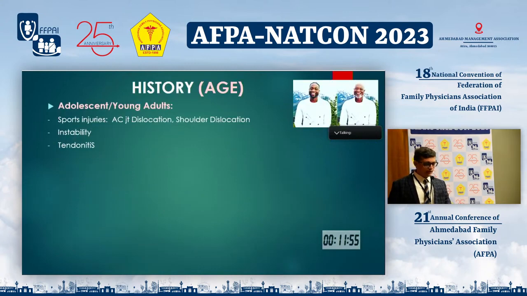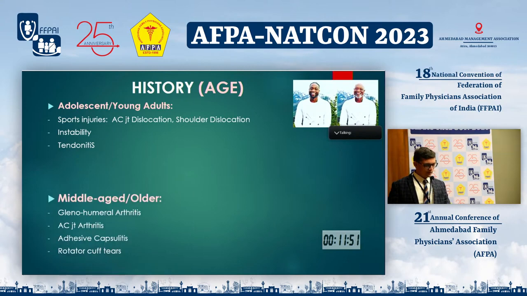In the generally adult population, shoulder pain is because of sports injuries or instability, whereas in the middle-aged population, the pain is because of arthritis or adhesive capsulitis or rotator cuff tears.